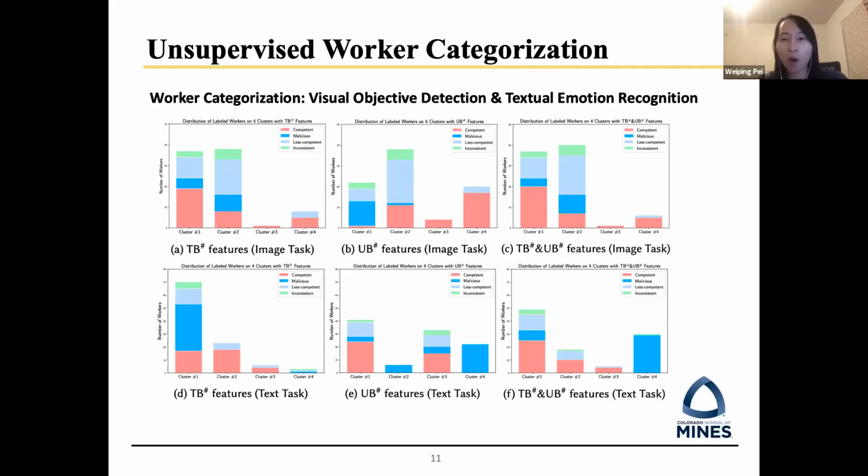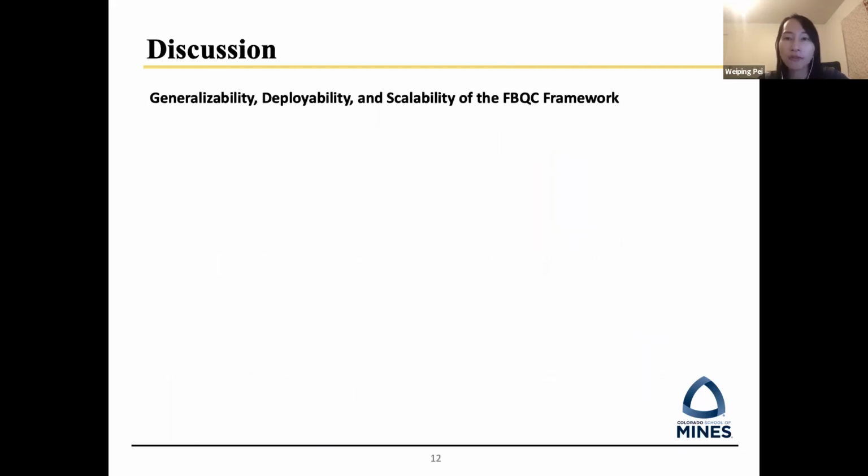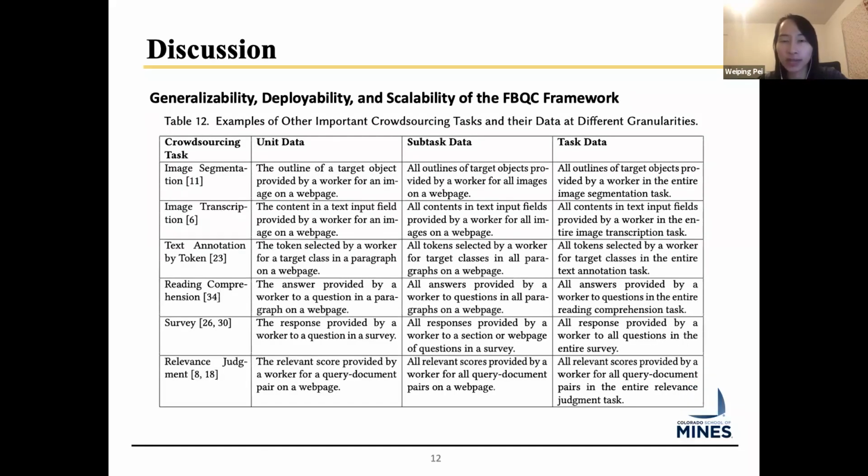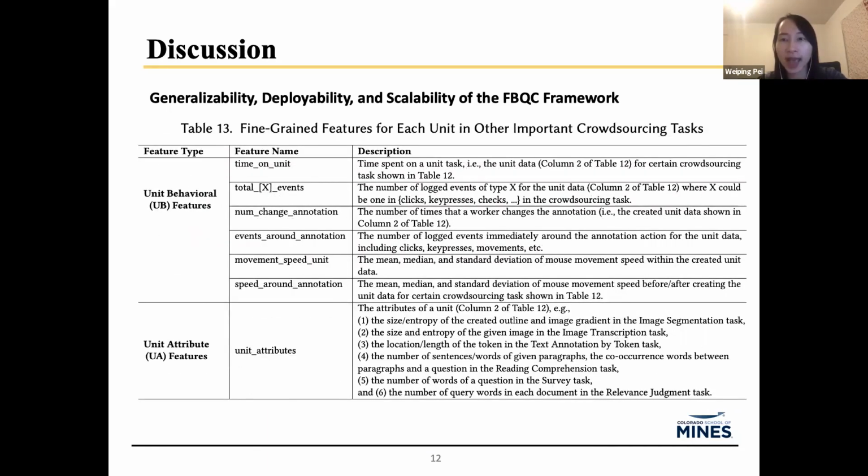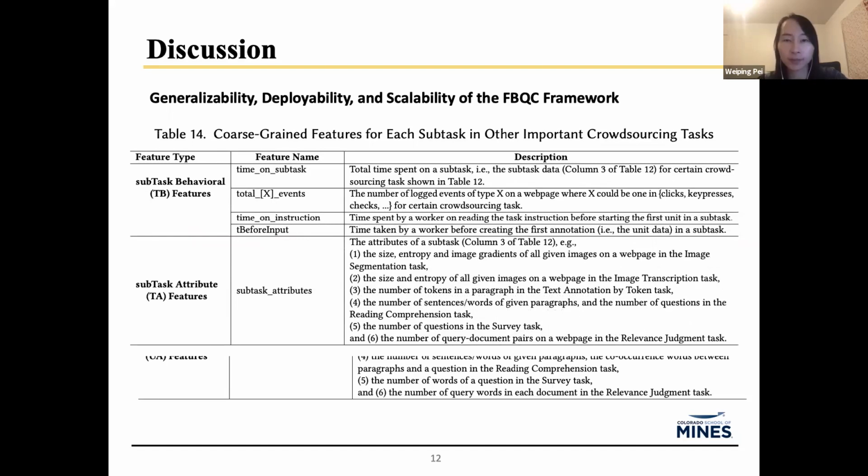All evaluations on all three mechanisms demonstrate the feasibility and benefits of using fine-grained behavior features for quality control in crowdsourcing. Our framework is highly deployable by either a job requester or a crowdsourcing platform, and can be implemented in different types of crowdsourcing tasks, such as the ones shown in this table. We can extract the corresponding fine-grained behavior features and the coarse-grained behavior features.